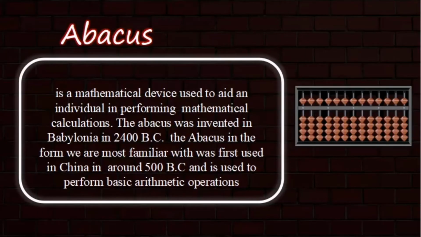Next we have the abacus, a mathematical device used to aid an individual in performing mathematical calculations. The abacus was invented in Babylonia in 2400 BC. The abacus in the form we are most familiar with was used in China around 500 BC and is used to perform basic arithmetic operations.